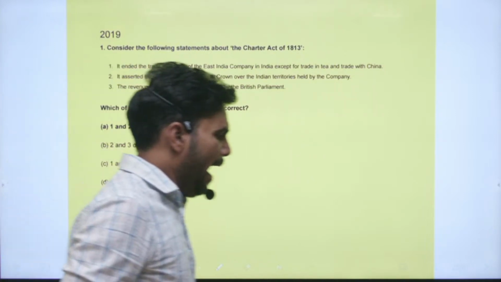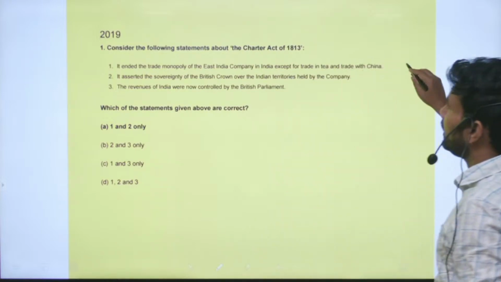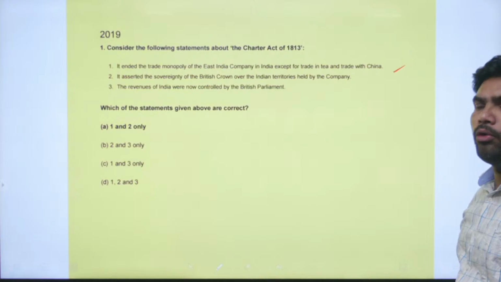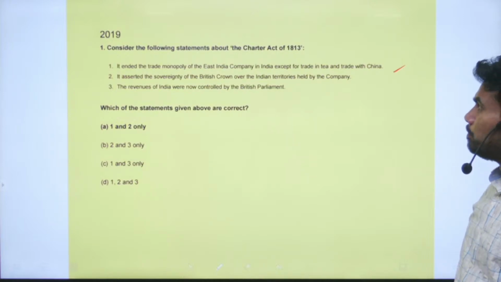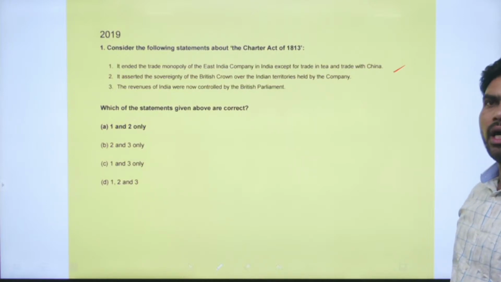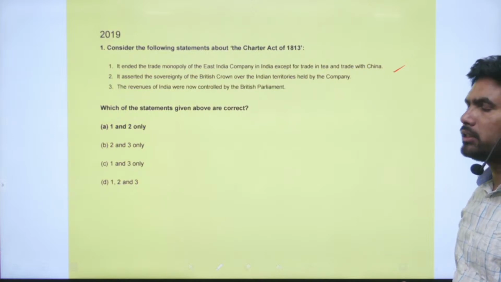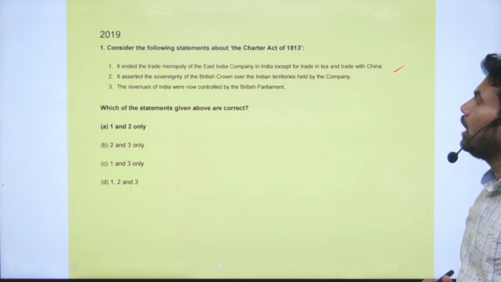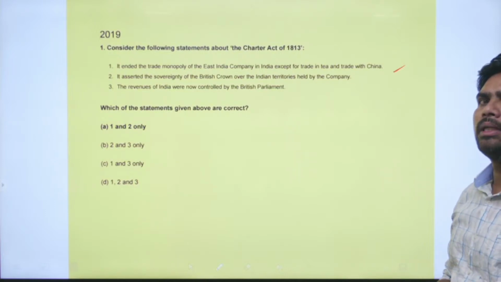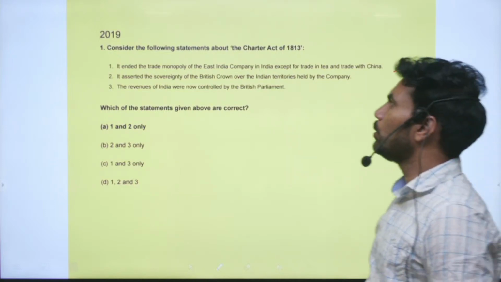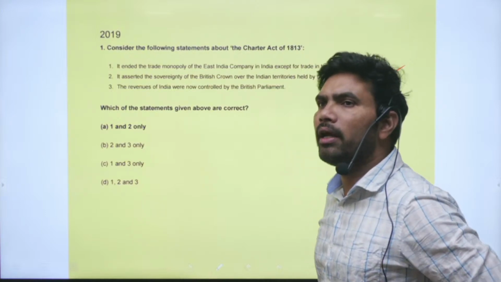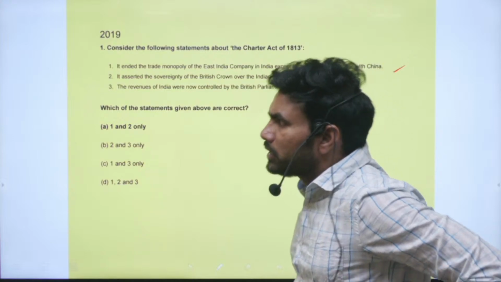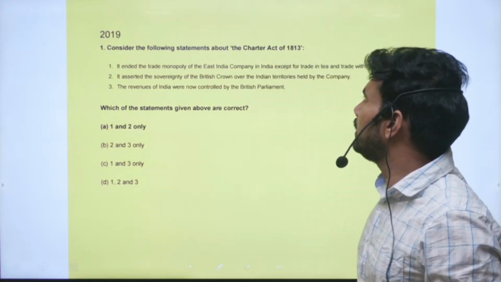Yes. You know, the 1813 Act ended the monopoly of the East India Company in India. So what it means? It means any other company can come to India and can do the trade. Before, the right had been granted exclusively to the East India Company because it made efforts to negotiate with the Mughal rulers and get permissions to trade with India.